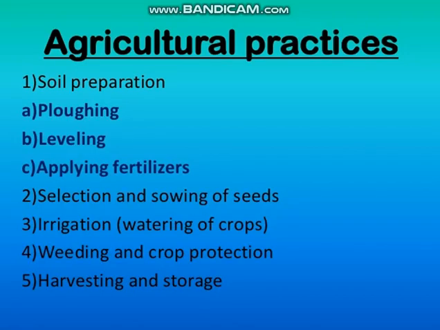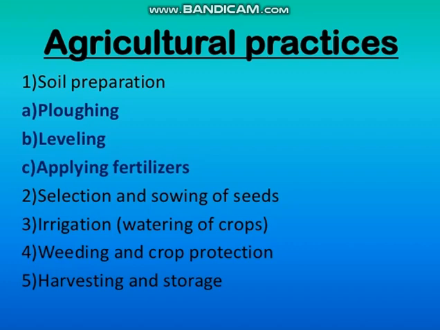After that, we started with the agricultural practices. To ensure a good crop yield, several activities are undertaken by farmers over a period of time. These activities are known as agricultural practices. These agricultural practices involve preparation of soil, in which we have ploughing, leveling, and applying manures and fertilizers, followed by selection and sowing of seeds, irrigation, weeding, crop protection, harvesting, and storage. The machines and tools used for agricultural practices are known as agricultural implements. All this we have discussed in the previous class.